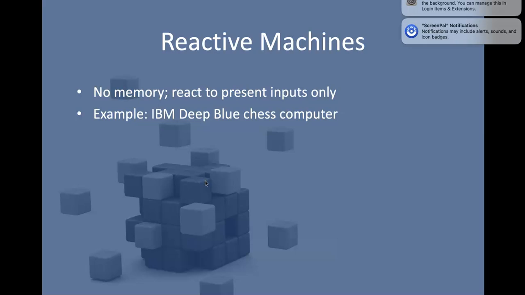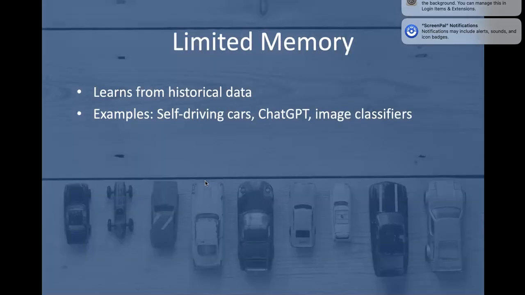But for example, I would say the IBM Deep Blue chess computer. It's a rule-based system where it can perform based on the rules that it has, based on the input that it has. So it's basically a rule-based system. Okay, and the second category is limited memory.